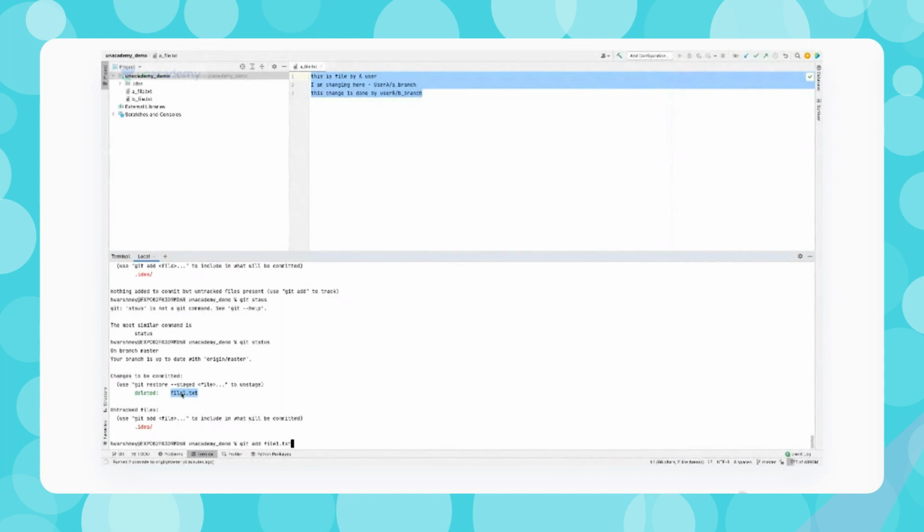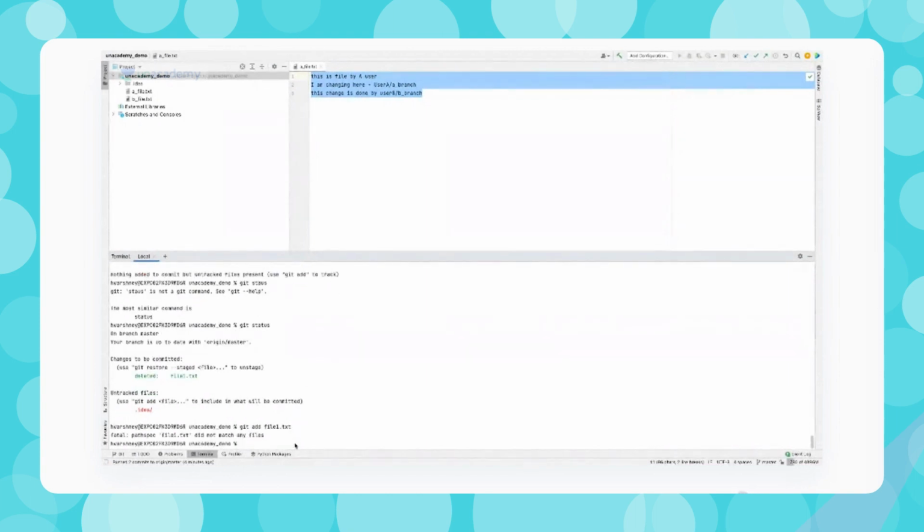Whatever operation we have performed, we perform the same operation in Git as well. So we deleted this file, and now we are adding this deletion into our Git system. This is now in the staged area, so I just need to commit and push.